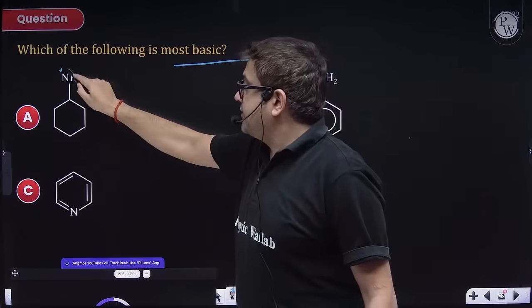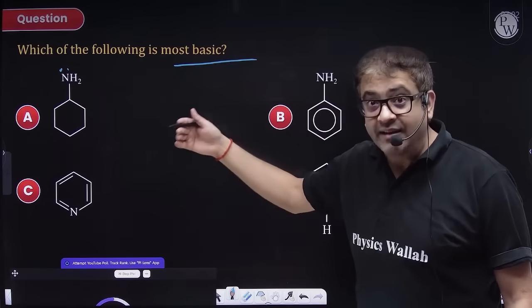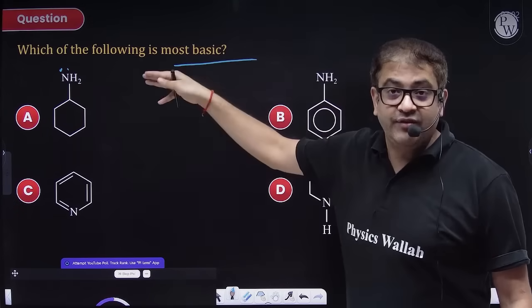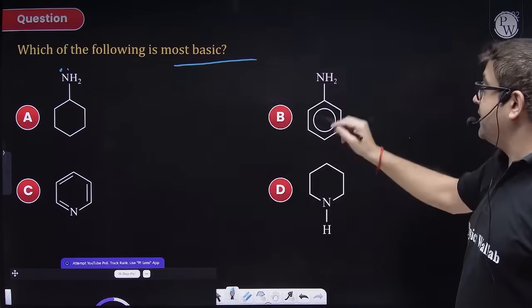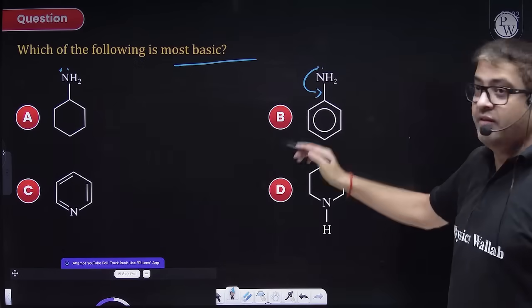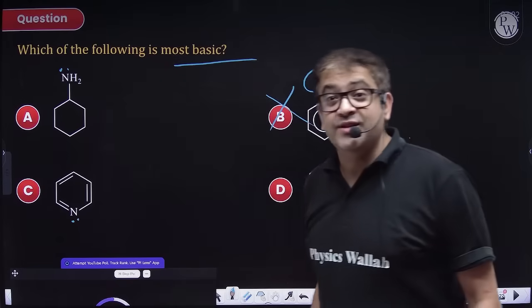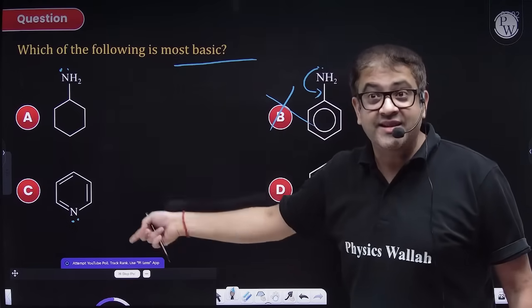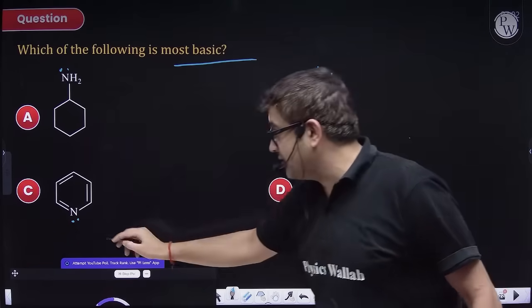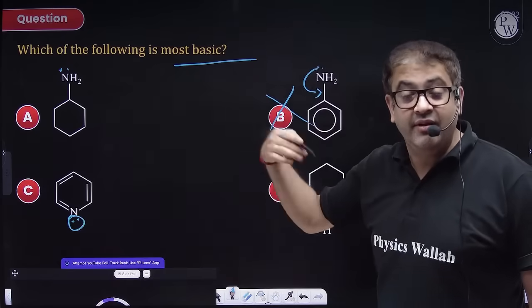So this is an alkyl amine, so the plus I effect of the ring will be helping. So yes, a good base. Here the lone pair is involved in resonance, so no, you go away. Sir, this nitrogen is not even invited in the aromatization, so it is not invited to play. So this is also a very strong candidate to donate.